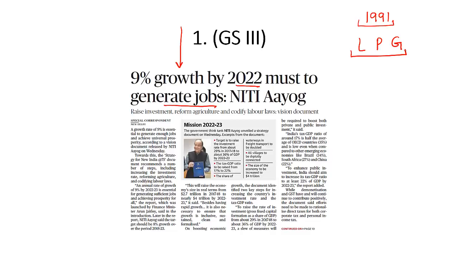But then because of these reforms, India became one of the fastest growing economies in the world, and as per purchasing power parity, India is the third largest economy in the whole world. But even then, this period after 1991 is considered to be a period of jobless growth. That means India did grow economically, but it did not translate into large number of jobs for the Indians. So it is considered to be an era of jobless growth in India.